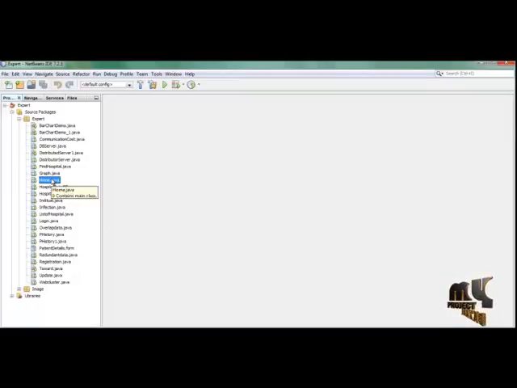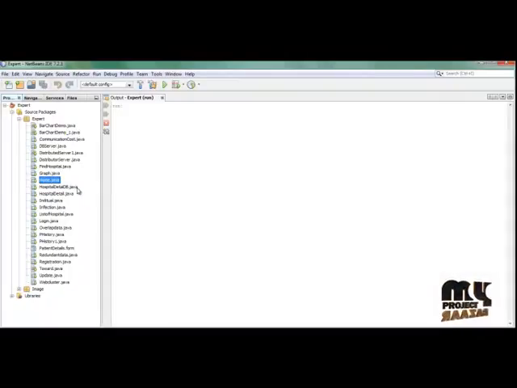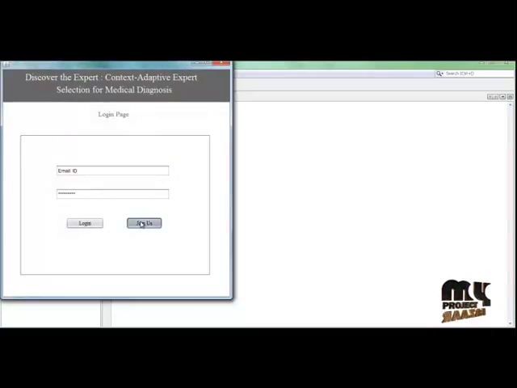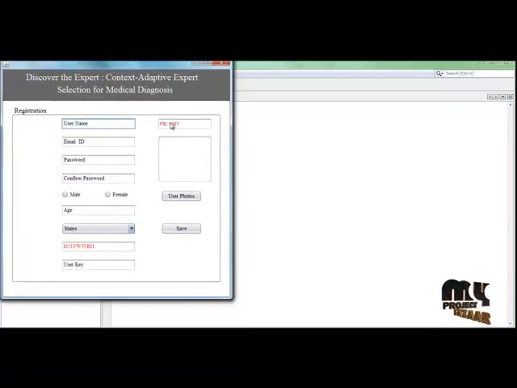Let's see the demo. First click the home page and then run the file. So this is the home page, Discover the expert context adaptive expert selection for medical diagnosis. This is the login form. So join us. This is the patient ID. So enter the new name, Raj, and email ID, raj@gmail.com, password Raj, and then confirm password, the same, Raj.